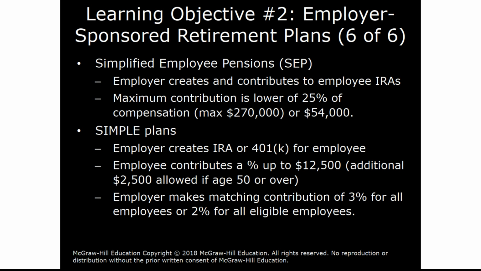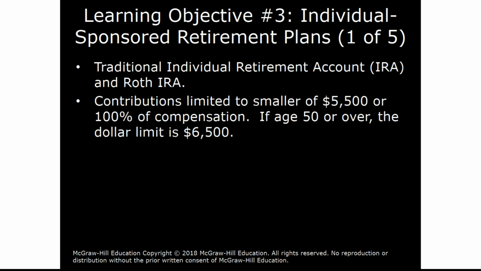So these SIMPLE plans are designed really for very small employers who want to provide a retirement benefit for their employees. The employer's options on these SIMPLE plans: they can either match 3% for all employees or 2% for eligible employees. And usually that eligibility is often based on vesting rules.